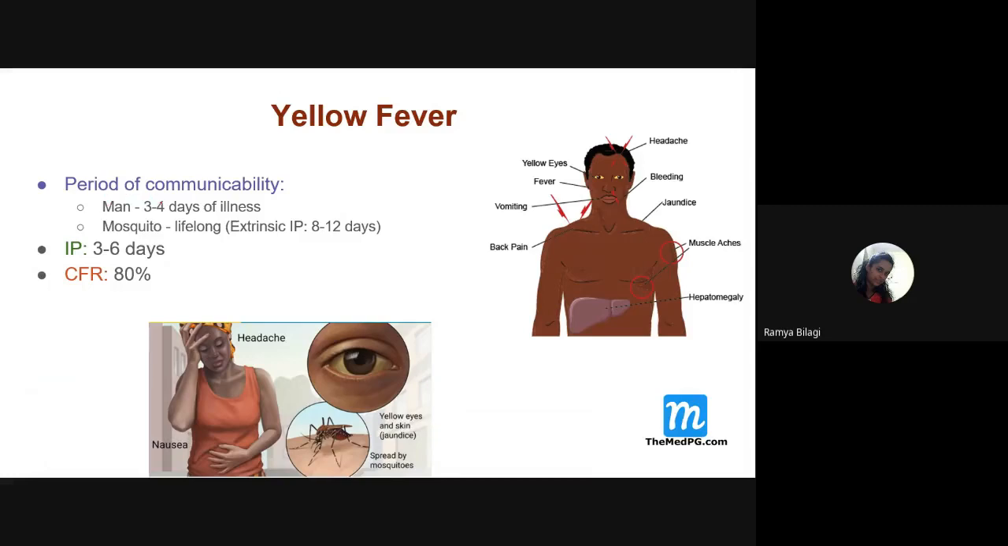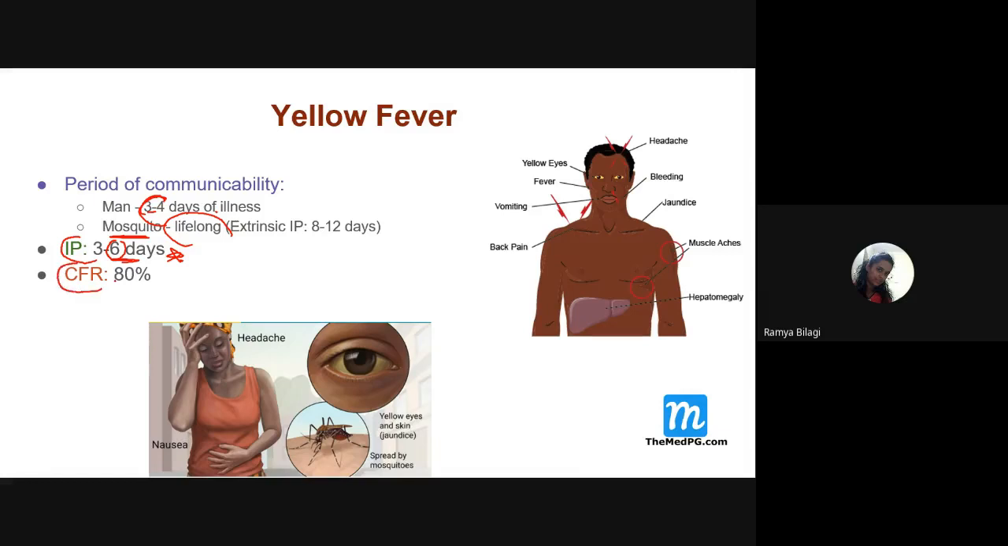Then what is the period of communicability? In man, it is 3 to 4 days. If one person is infected and bitten by a mosquito, he can transmit it to another person within 3 to 4 days. If the mosquito is infected, it can remain infected lifelong. And the incubation period in man is 3 to 6 days. Very, very important, remember this. An MCQ has been asked related to this.